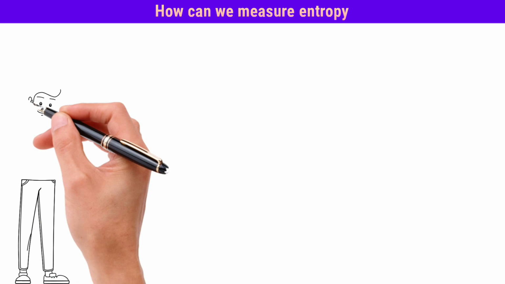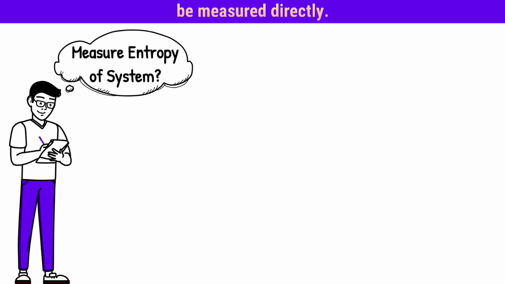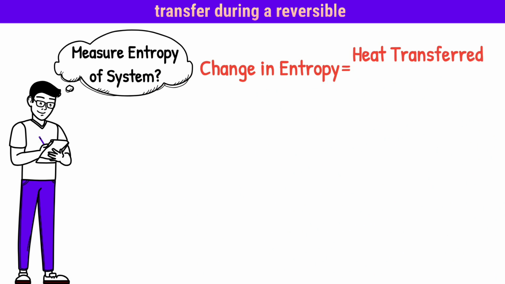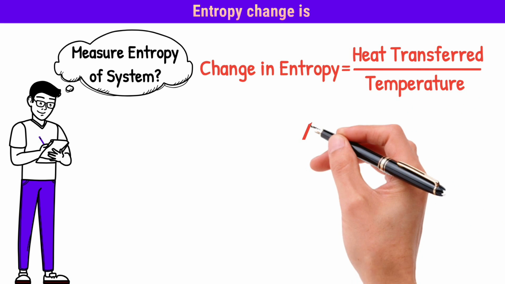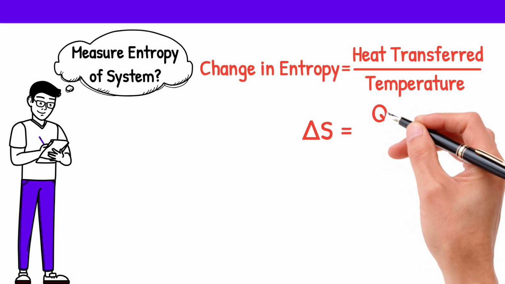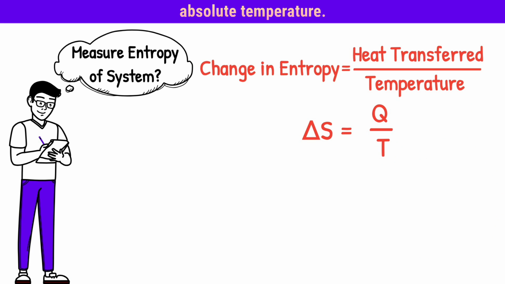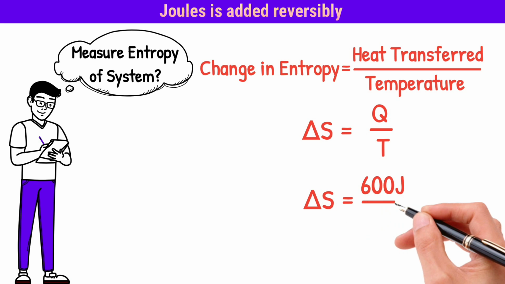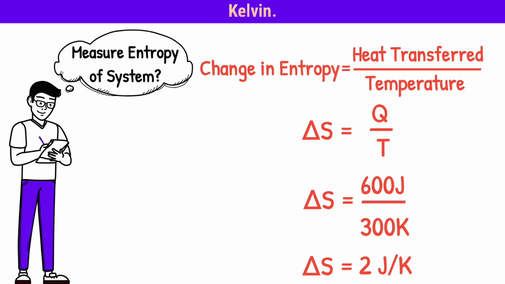How can we measure entropy of a system? Entropy of a system cannot be measured directly. It can be calculated by determining the heat transfer during a reversible process and dividing by the temperature. Entropy change is represented by delta S. Heat transferred is Q, which is divided by T, the absolute temperature. For example, if heat of 600 joules is added reversibly to a system at 300 Kelvin, it results in increased entropy by 2 joules per Kelvin.